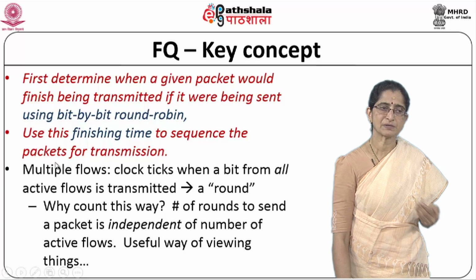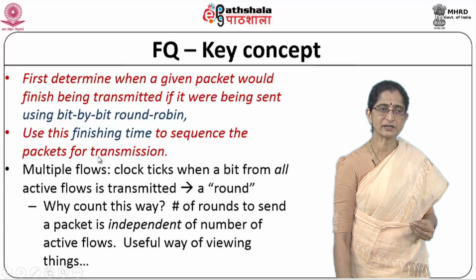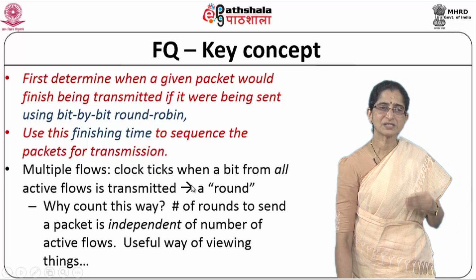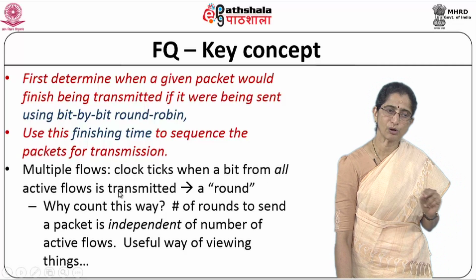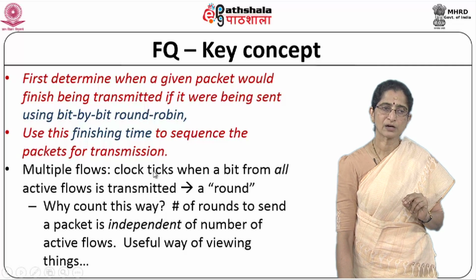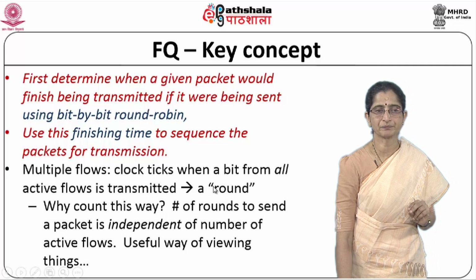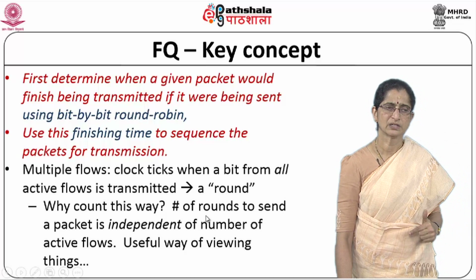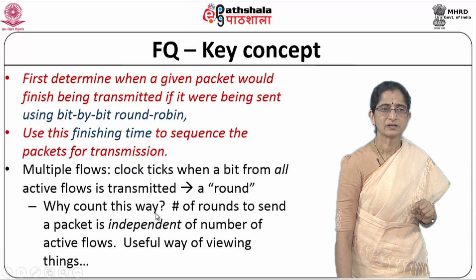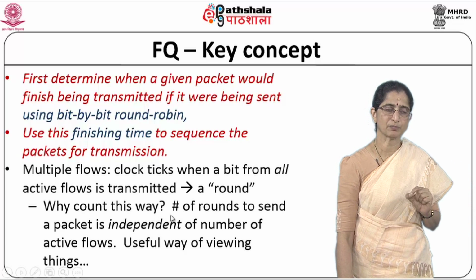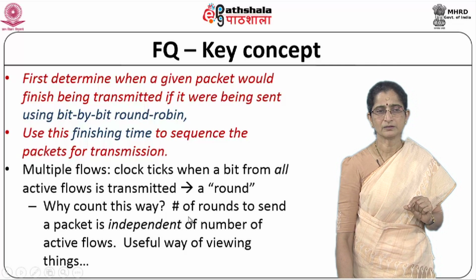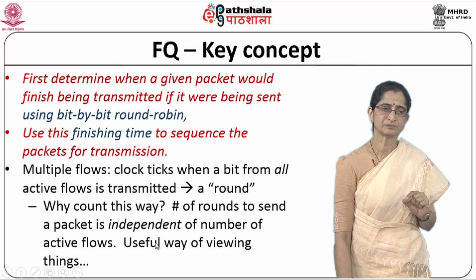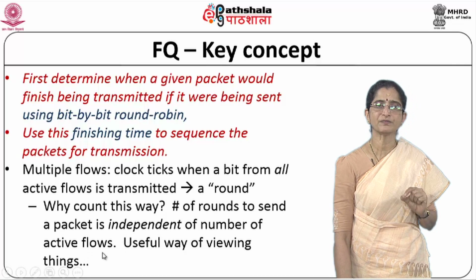When you have multiple flows, you can look at it as doing it in round robin fashion with a clock which ticks when a bit from all the active flows is transmitted. So this clock is ticking with respect to a round. That is, when you finish one round, one clock tick is over. Now why would we want to count this way? This is a very important aspect to understand: the number of rounds to send a packet is independent of the number of active flows.